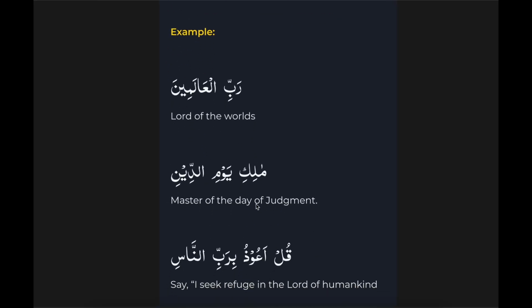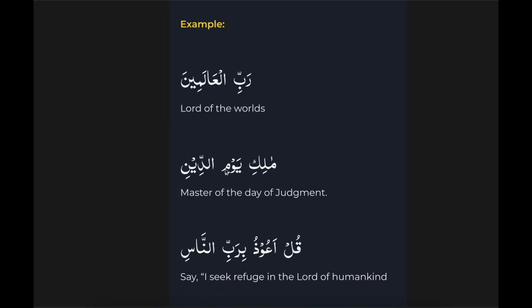Let's see another example. Yawm means day. Can it be a mudaf? It does not have al and it is light. It looks like maybe it's a mudaf, but only if we find mudaf ilay after it. Let's see. The next word is adini.